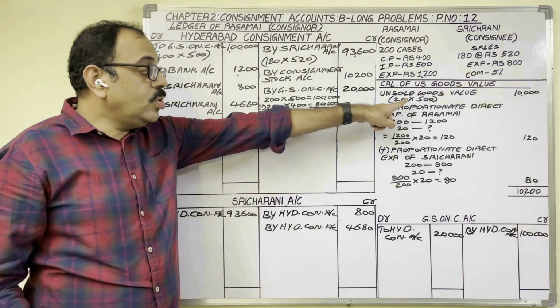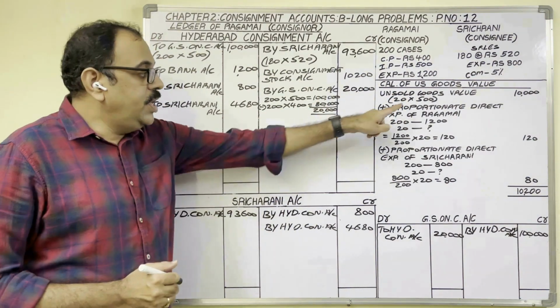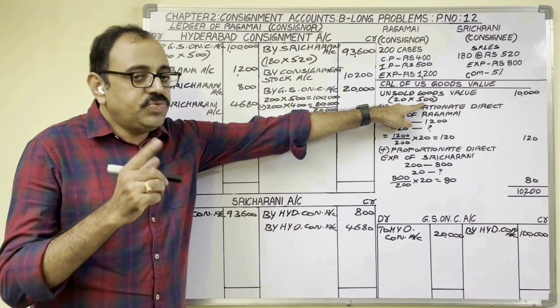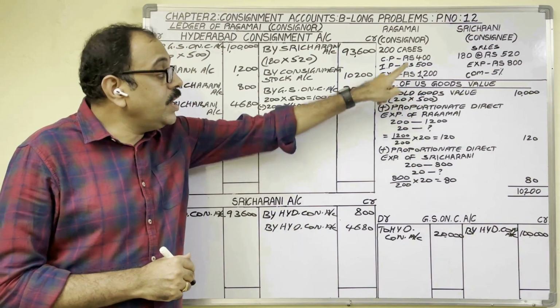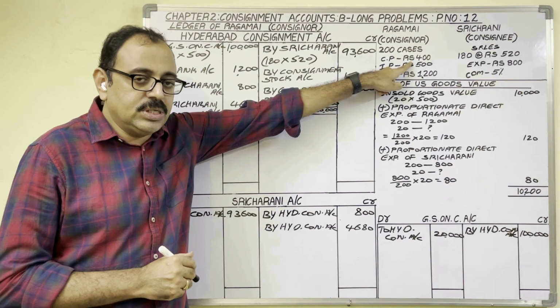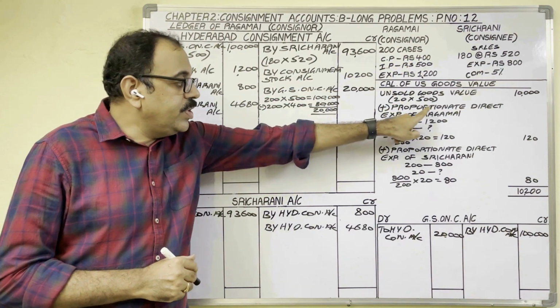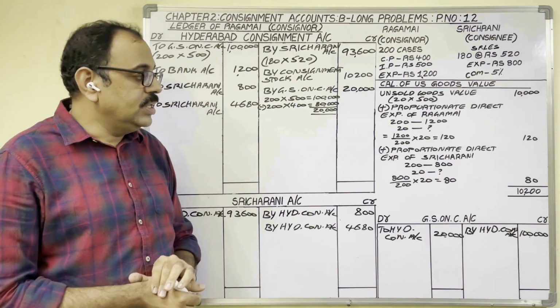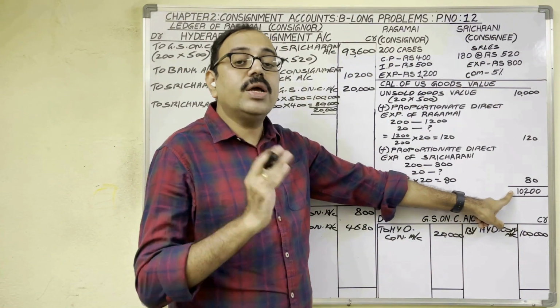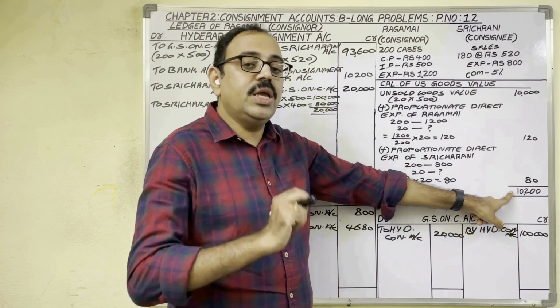Next come to unsold stock related loading. Here also the correct price is 400 rupees. So the unsold stock value we should calculate at the cost price of 400 rupees. But we have taken the invoice price to calculate unsold stock. Means even this amount is also not correct. Here also loading is there.